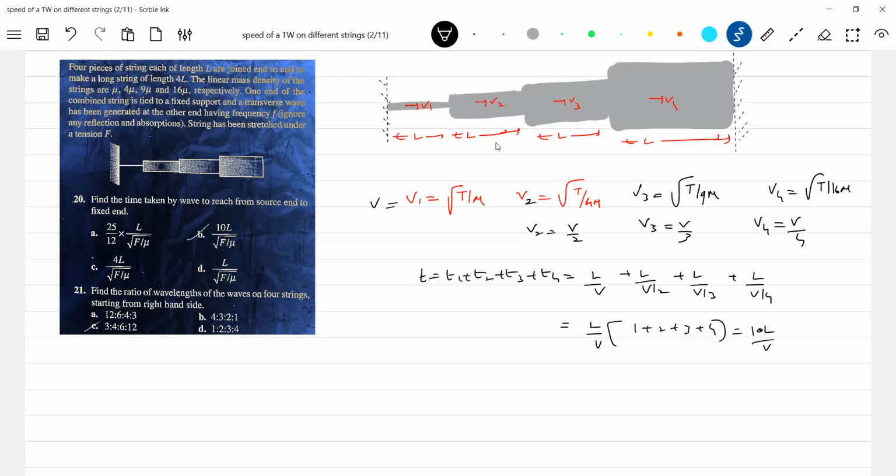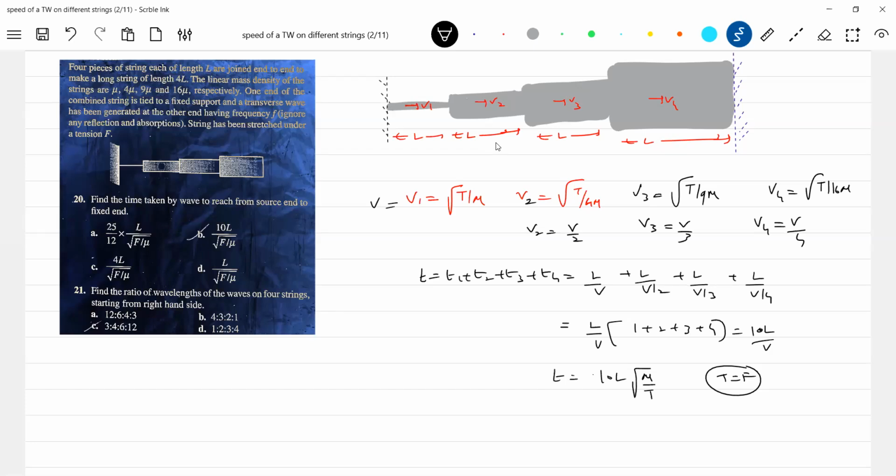Now further, V you can write as root of T by mu. Okay, that's the total time of traverse. Tension has been made F, I assumed it T, where T equal to F. Now find the ratio of wavelength. Just a very simple problem.